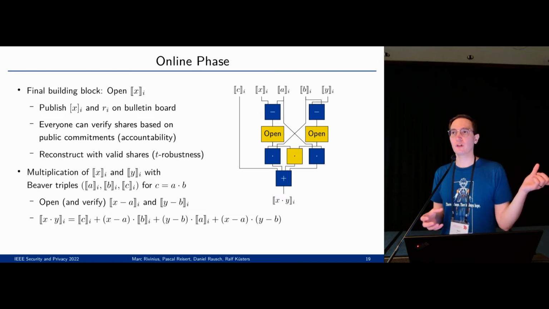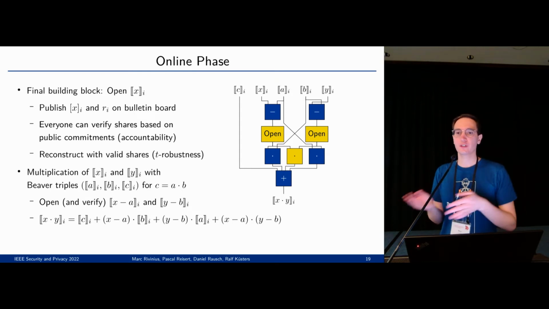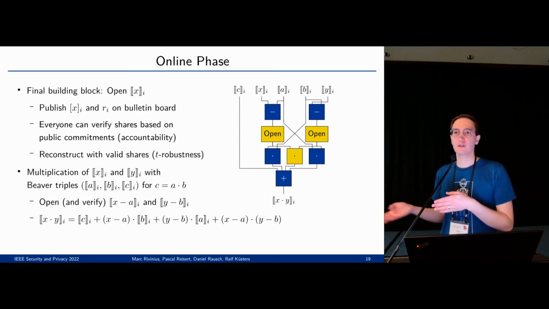Then there is the opening operation, which is basically what I described intuitively before. Parties publish their share and randomness. Everyone else verifies the share based on the commitments. We get accountability from that. And because we use a threshold secret sharing scheme, we also get robustness.